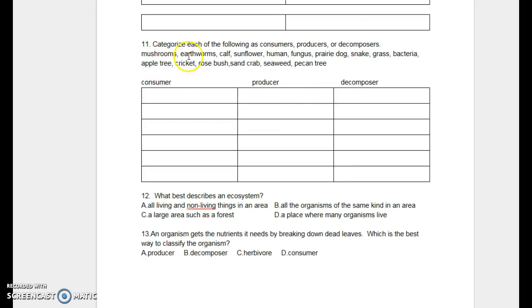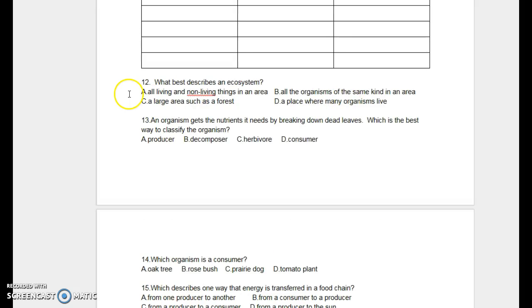11. Categorize each of the following as consumers, producers, or decomposers. Mushrooms. Earthworms. Calf. Sunflower. Human. Fungus. Prairie dog. Snake. Grass. Bacteria. Apple tree. Cricket. Rosebush. Sand crab. Seaweed. Pecan tree. Consumer, producer, decomposer.